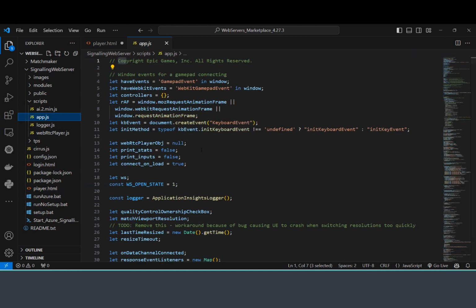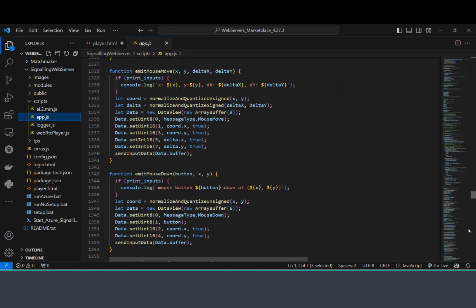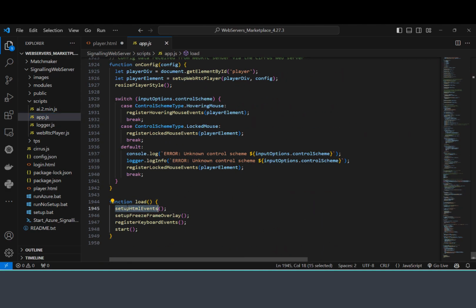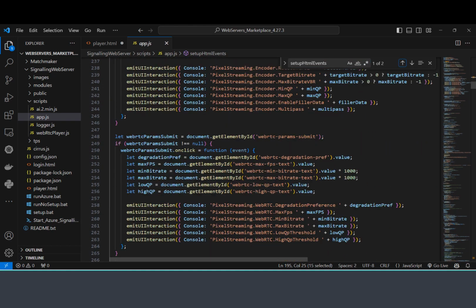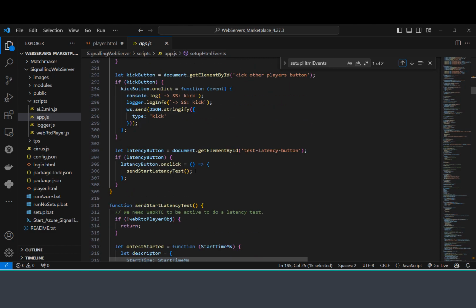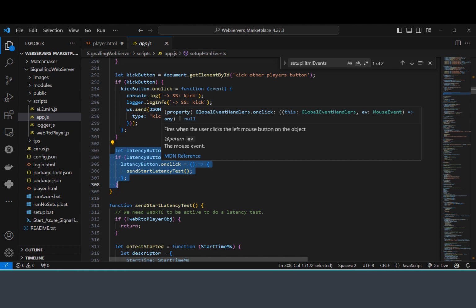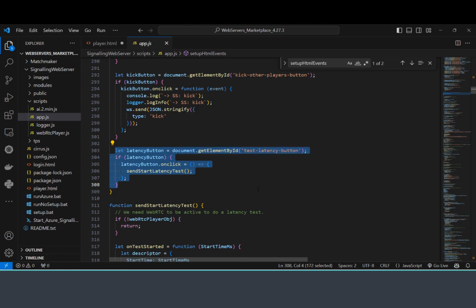And then ultimately, there's a section here that sets up HTML events. And HTML events, basically, if you look at that last button that was about the latency test, this is what this is. So we can expand this to get access to the button and specify an event handler for on-click, and then say, for example, emit UI interaction, and then my custom command in double quotes. This is what will send that command to the Unreal backend.